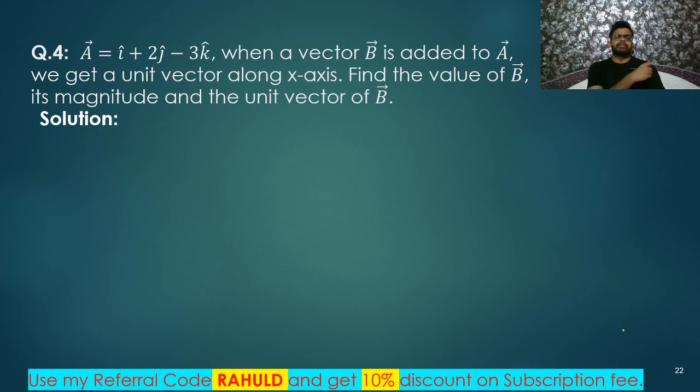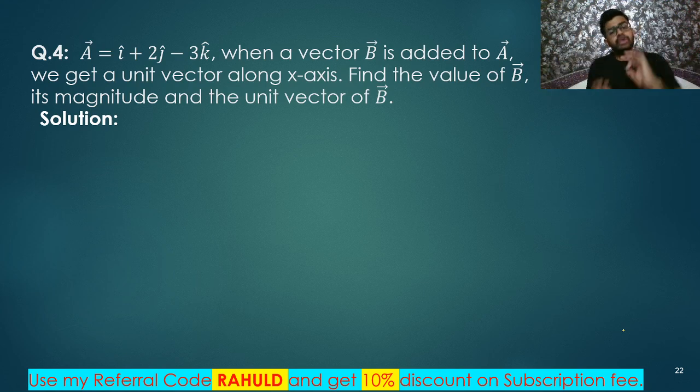So next question, my dear friends. Vector A is equal to i cap plus 2j cap minus 3k cap. Then vector B is added to A. Vector B is some vector I don't know, that is added to A.